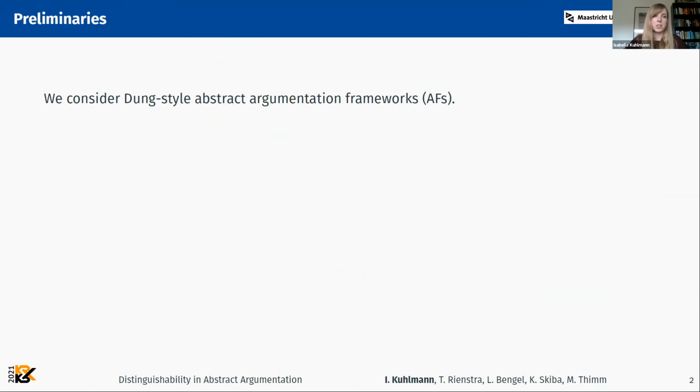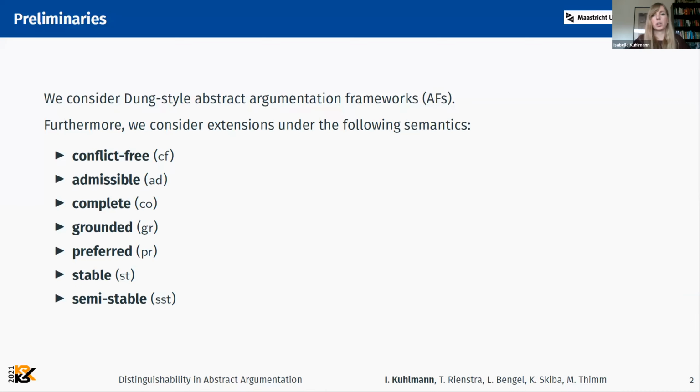So now very quickly, just a couple of preliminaries, just so that we're all on the same page. I'm not going to formally define anything because there's just not enough time for that. But anyway, what we considered were classical Dung-style abstract argumentation frameworks, and also the more classical semantics, so conflict-free, admissible, complete, grounded, preferred, and stable semantics. Plus, we also looked at semi-stable semantics.